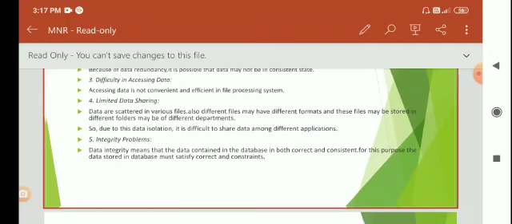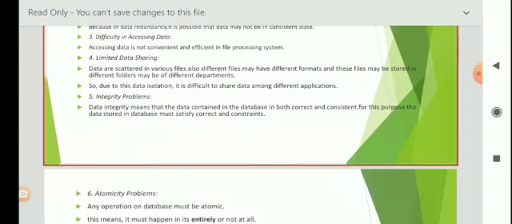Next disadvantage is integrity problem. Data integrity means that the data contained in the database is both correct and consistent. For this purpose, the data stored in the database must satisfy certain constraints. For example, the balance of certain types of bank accounts may never fall below a prescribed amount, 5000.